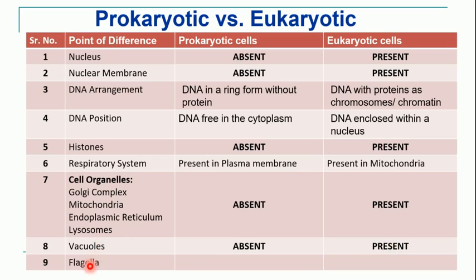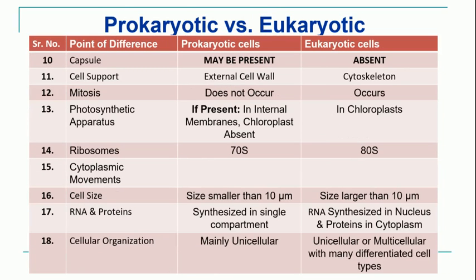Next point is flagella. Now flagella is present in both prokaryotic as well as eukaryotic cell. Flagella is present. Next point is presence or absence of capsule. So what is this capsule? This capsule is basically a protective layer around the cell in case of prokaryotes or bacteria.